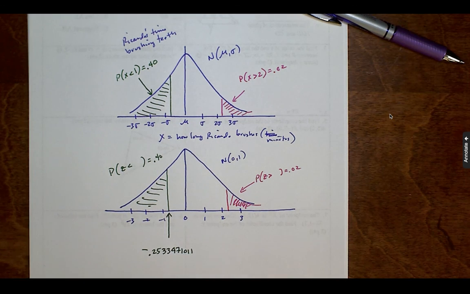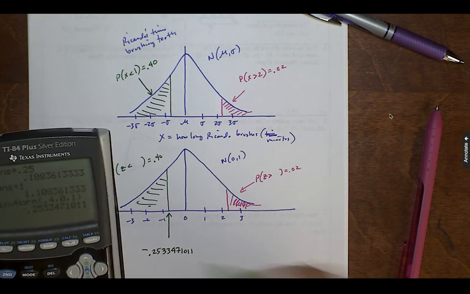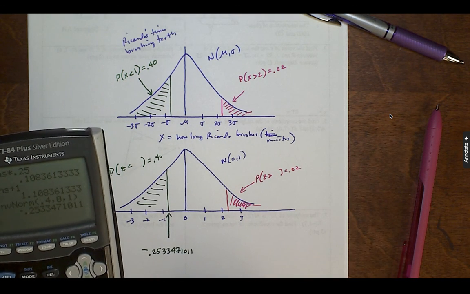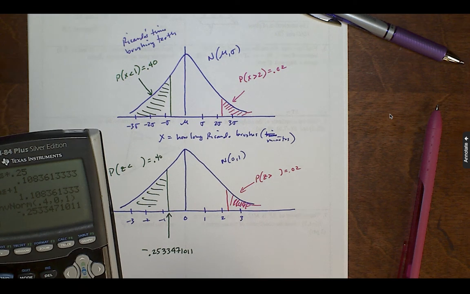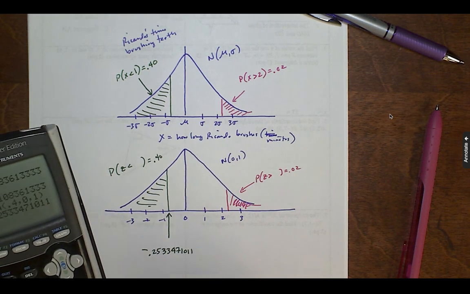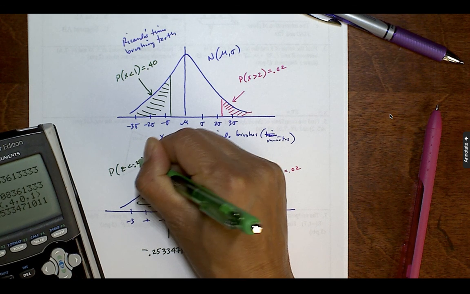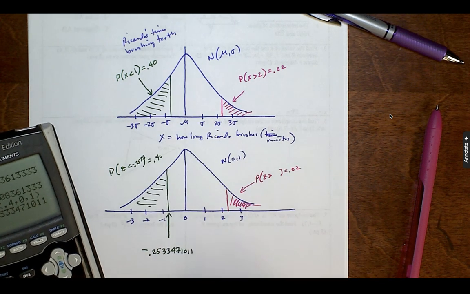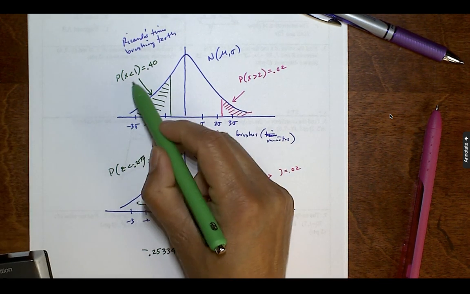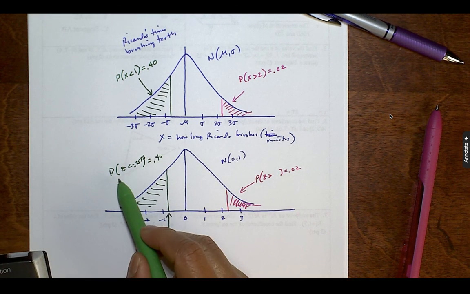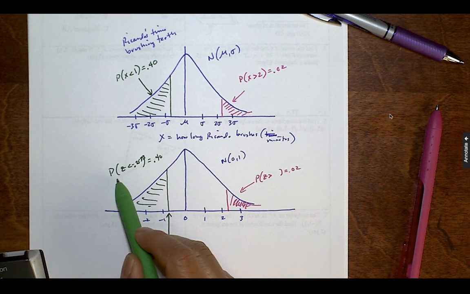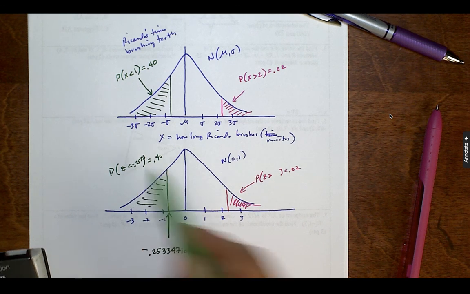I'm purposely not rounding here, although the calculator does at some point just truncate because it only gives you, what, 9 or 10 digits. Here I can round because I'm not going to use this for any calculations: negative 0.2533. So the probability that x is less than 1 is the same as the probability on the standard normal that z is less than negative 0.2533.